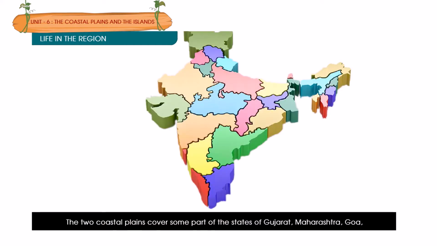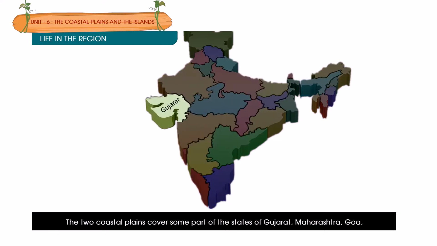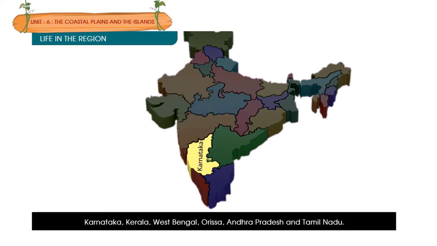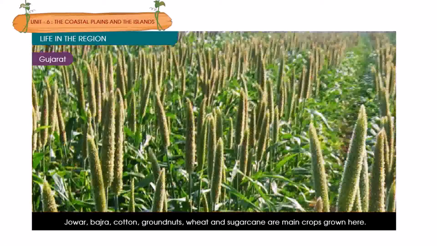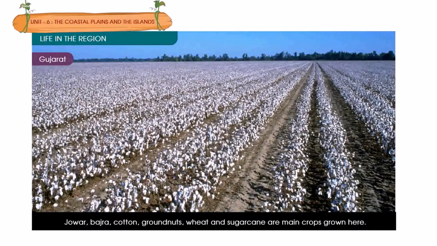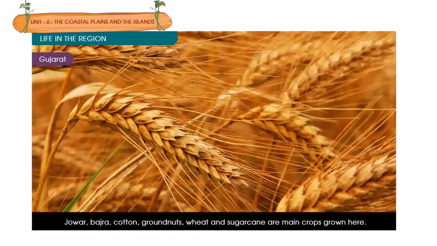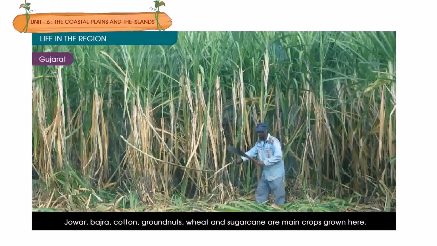Life in the region. The two coastal plains cover some part of the states of Gujarat, Maharashtra, Goa, Karnataka, Kerala, West Bengal, Orissa, Andhra Pradesh, and Tamil Nadu. Gujarat. Most people of Gujarat are traders and farmers. Jowar, bajra, cotton, groundnuts, wheat, and sugarcane are main crops grown here.